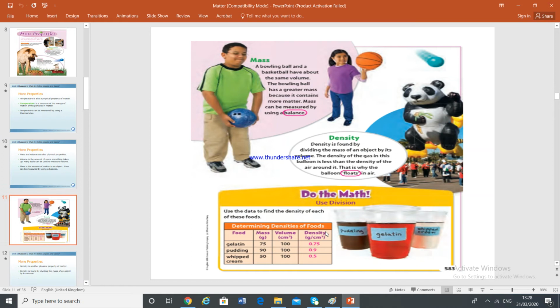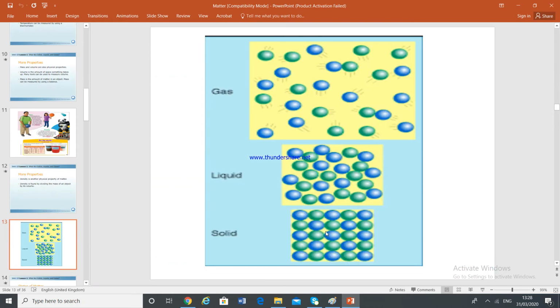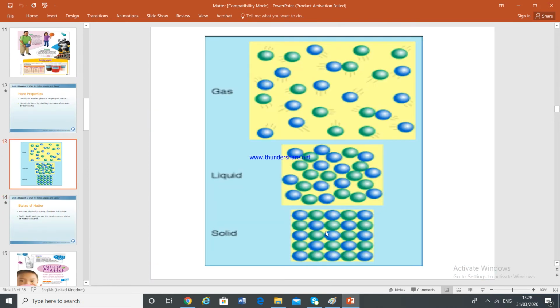So you also studied about physical properties. Now, what do you remember? Do you remember what I said in the last class? The movement of solid particles, how is it? They're vibrating in their own place. For liquid, what did I say? They slide over each other. And for gases, they are moving apart. They are moving in all directions.